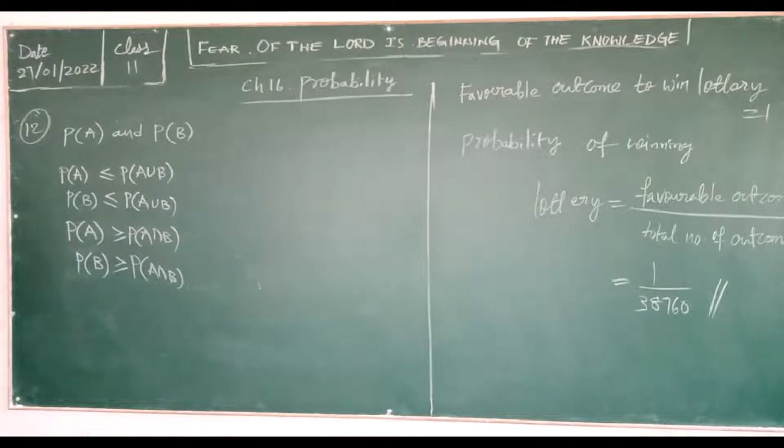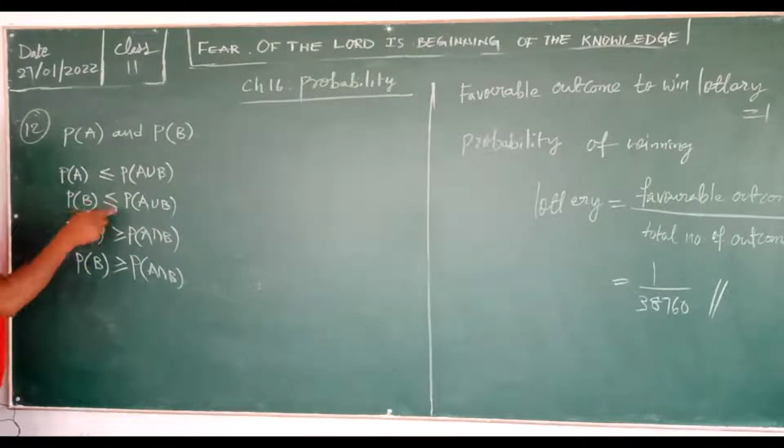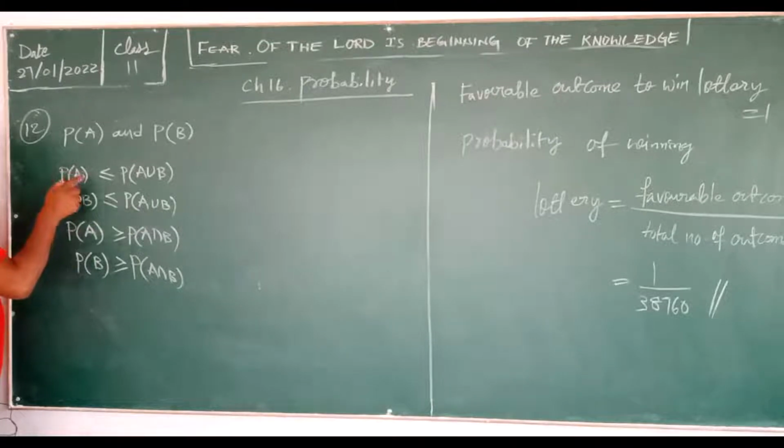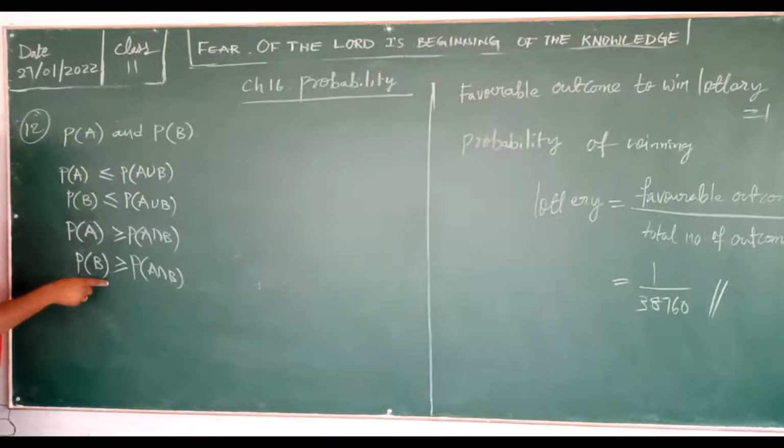Just remember this. P of A should be less than or equal to P of A union B. P of B is less than or equal to P of A union B, meaning the probability of event A and the probability of event B should be less than or equal to P of A union B. And the probabilities of A and B are greater than or equal to P of A intersection B. Now let's go for the first one.